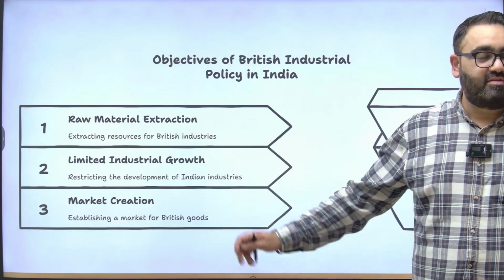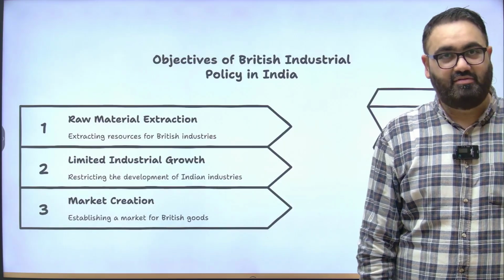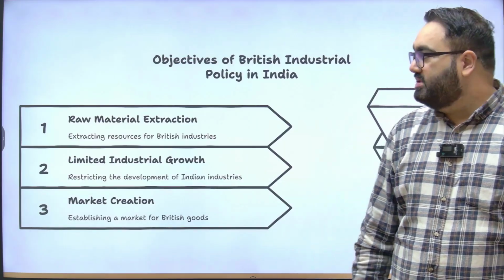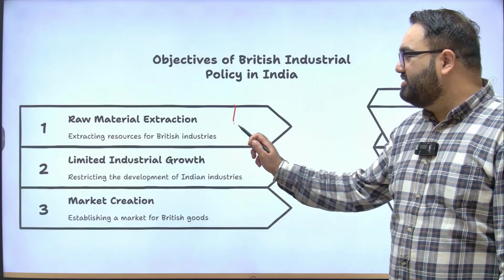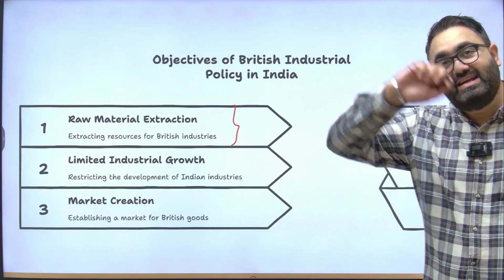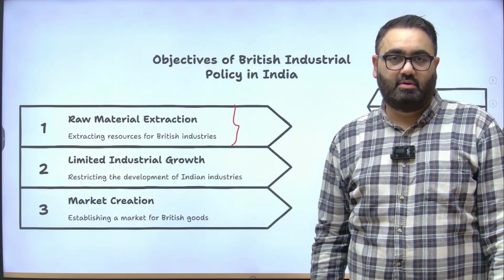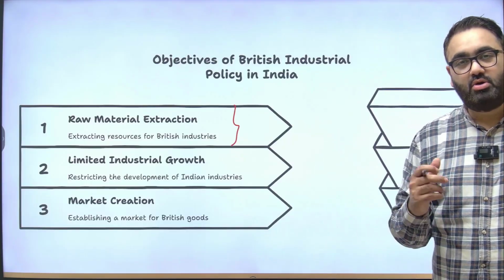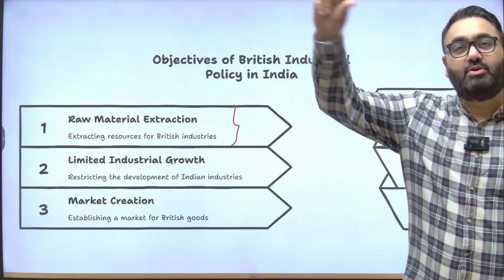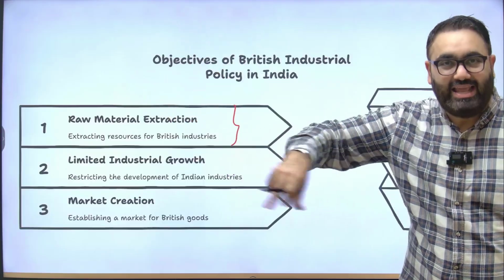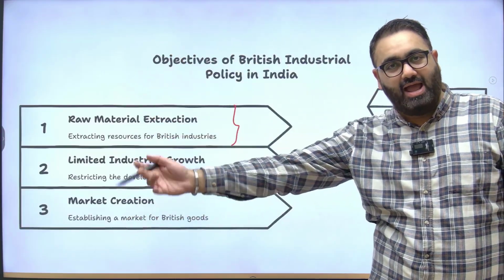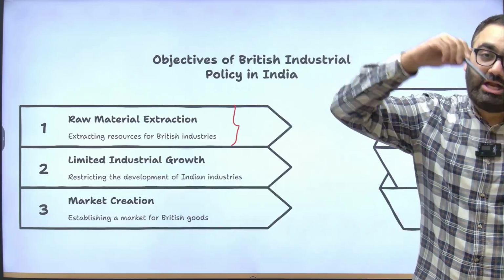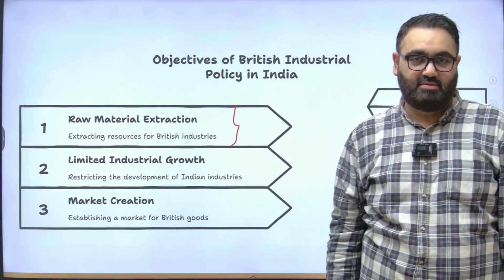These were the objectives of the British industrial policy in India when they were here. First, extract as much raw material as possible and then send it to Britain. So, whatever cotton, jute was being produced was sent to Britain so that they could make the final product, and that final product would come back to India at a much higher price.